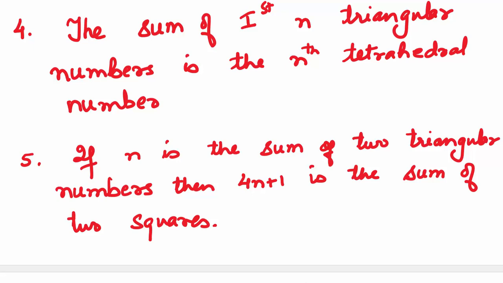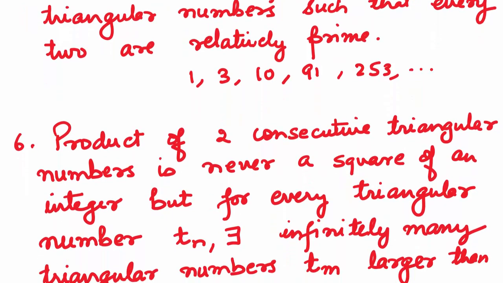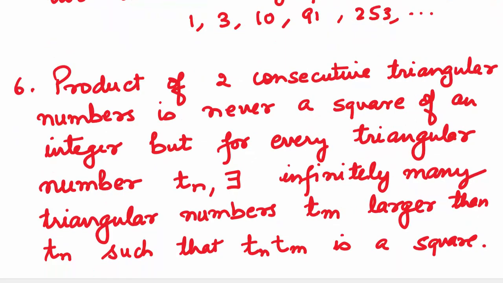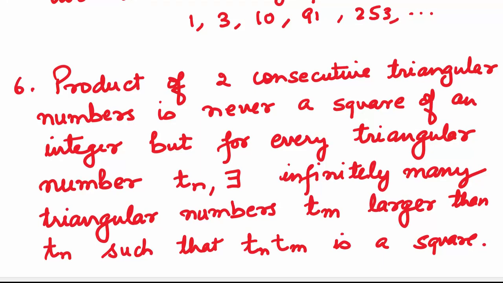If n is the sum of two triangular numbers, then 4n plus 1 is the sum of two squares. There is an infinite sequence of triangular numbers such that every two are relatively prime. For example, 1, 3, 10, 91, 253, and so on. Product of two consecutive triangular numbers is never a square of an integer, but for every triangular number tn, there exist infinitely many triangular numbers tm larger than tn such that tn into tm, the product, is a square.